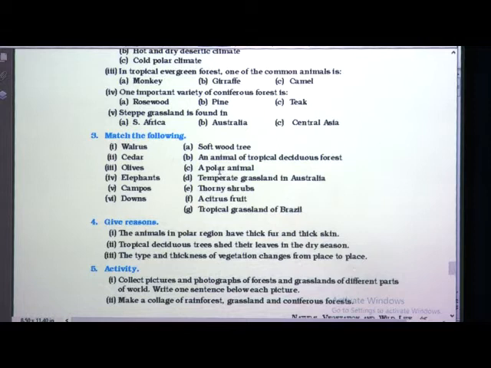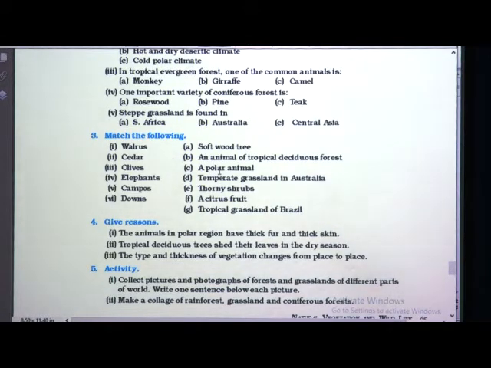Now next one, cedar. What is cedar? It is a type of wood. Which type of wood? It is a soft wood tree. Next is olives. Olives are which type of fruits? Yes, it is a citrus fruit. Okay. Now elephants.